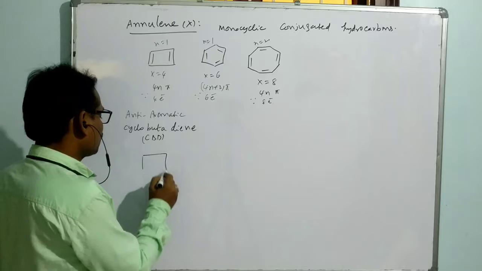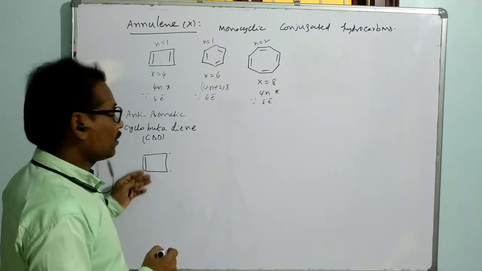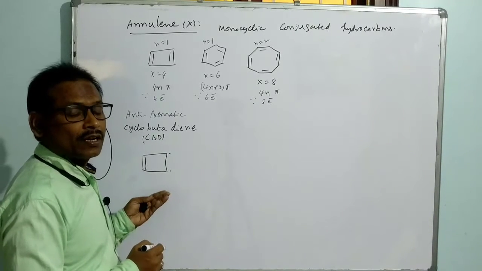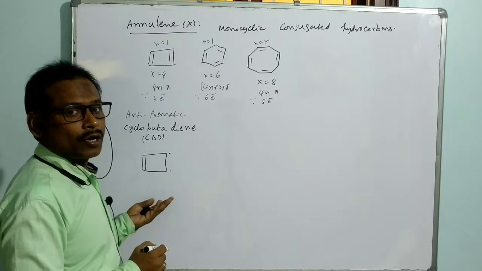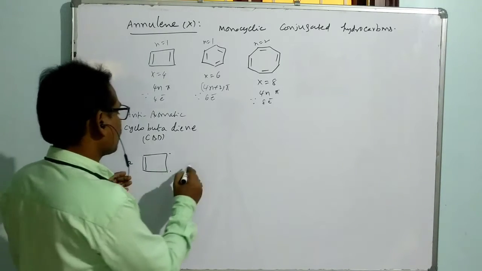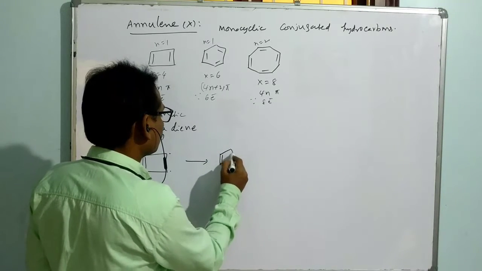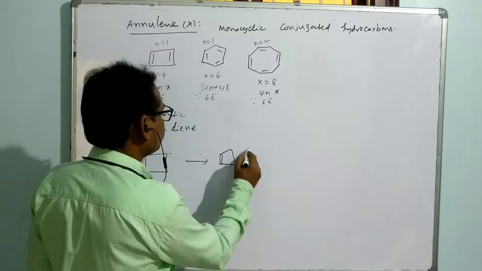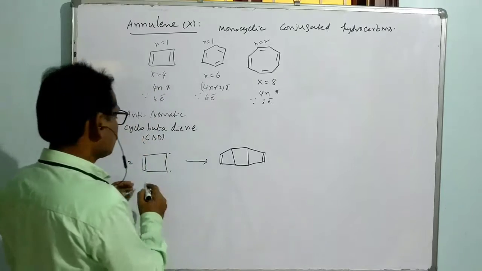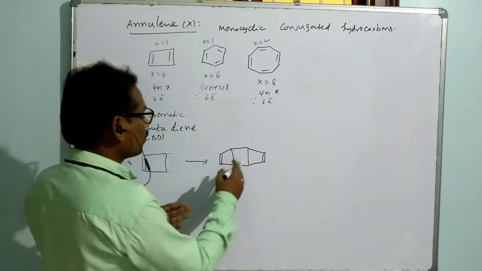So here, CBD, cyclobutadiene, is supposed to exist like this because it is having 2 half-filled molecular orbitals. And 2 species of this will combine again, like this. So you can say that at room temperature 2 species of this will combine and simply give this compound.